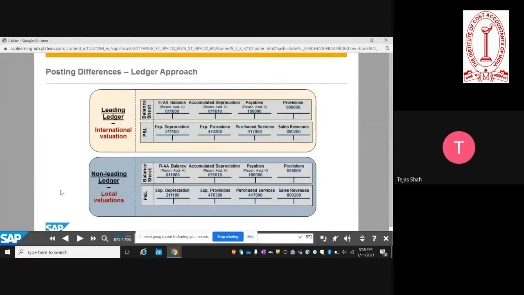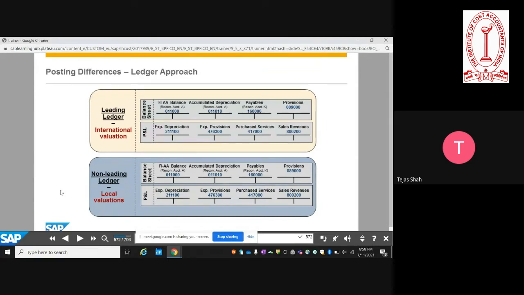Okay, and sir, similarly, if I want to pass an entry only in non-leading and not in IFRS books, is it possible just by specifying? Yes, possible. Okay. And even for this GL code, for example, I'm just hypothetically saying, sir, this expense, depreciation or this particular FA, and I'm talking more about say foreign exchange fluctuation.